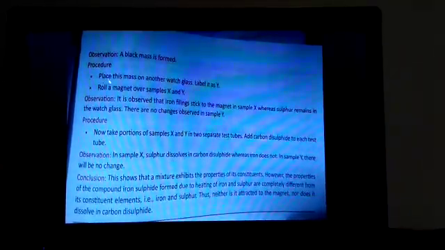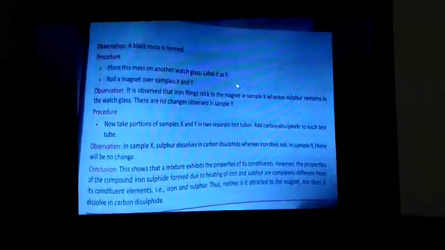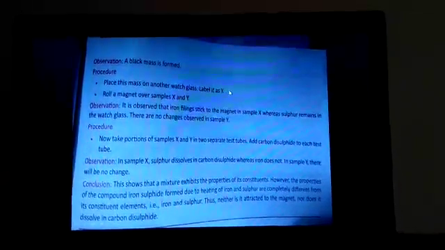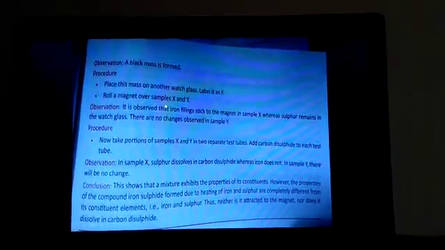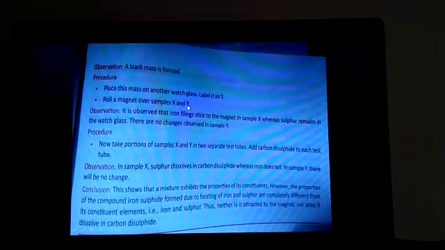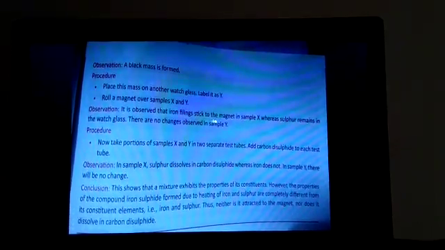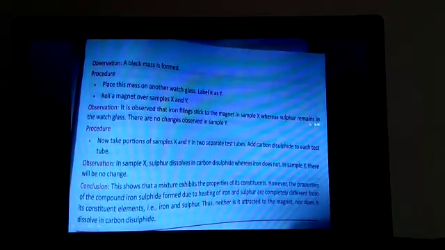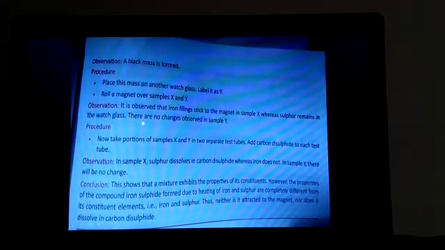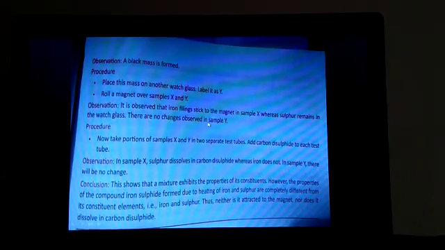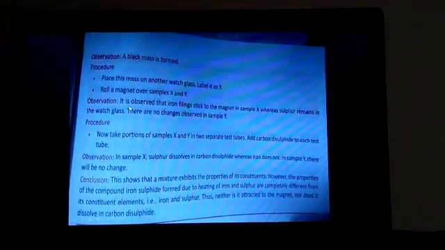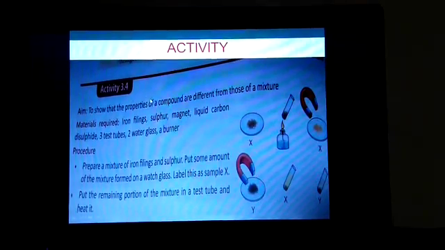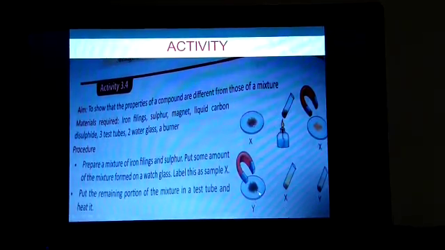Now the procedure: place this mass on another watch glass, label it as Y. Roll a magnet over sample X and Y. Now what will you observe? The iron filings stick to the magnet in sample X, whereas sulfur remains in the watch glass. There are no changes observed in sample Y.